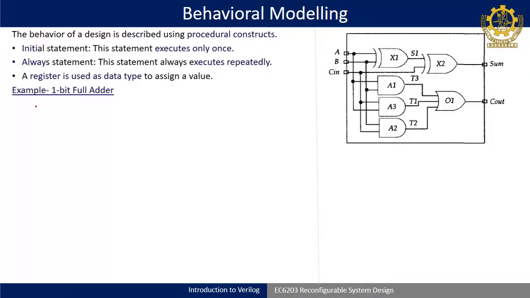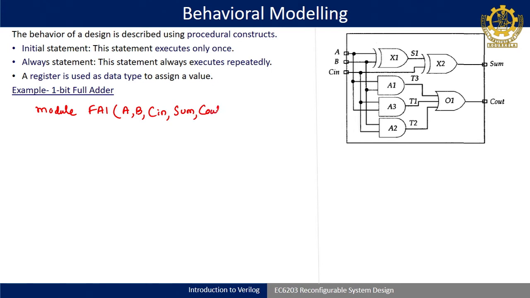I have taken the example of the same full adder to model the behavioral level design. We will write a 1 bit full adder. I am giving the module name full adder 1. Again input is A, B, C in, output is sum and C out.